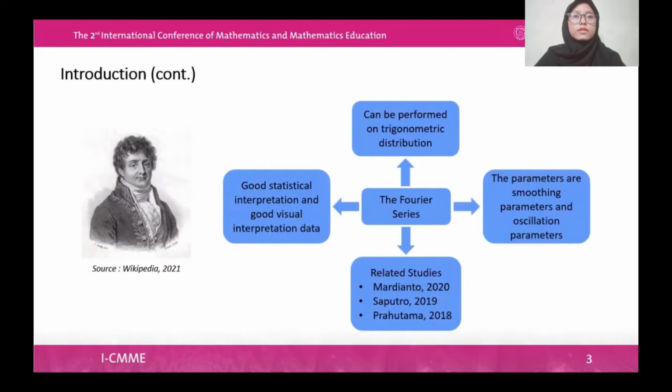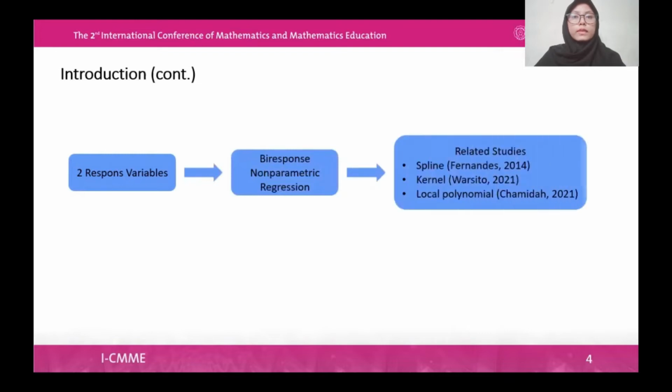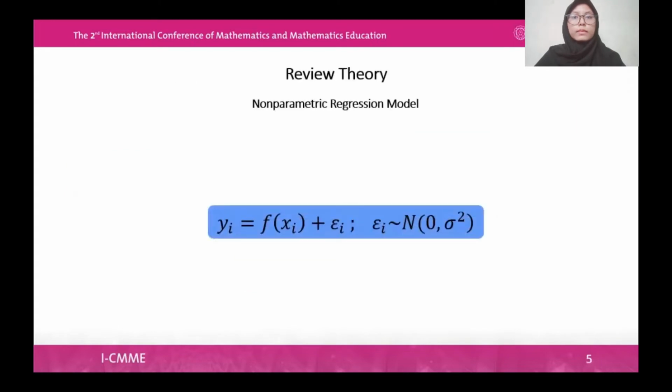Several studies have examined nonparametric regression models with the Fourier series, i.e. Mardianto in 2020, Saputro in 2019, and Rautama in 2018. In its development, there are patterns of relationships between two response variables that are correlated with each other. So the estimation should be completed by a Biresponse nonparametric regression model. There are several studies with different approaches such as spline, kernel, and local polynomial. And now, in our research, we estimate the Biresponse nonparametric regression model with the Fourier series.